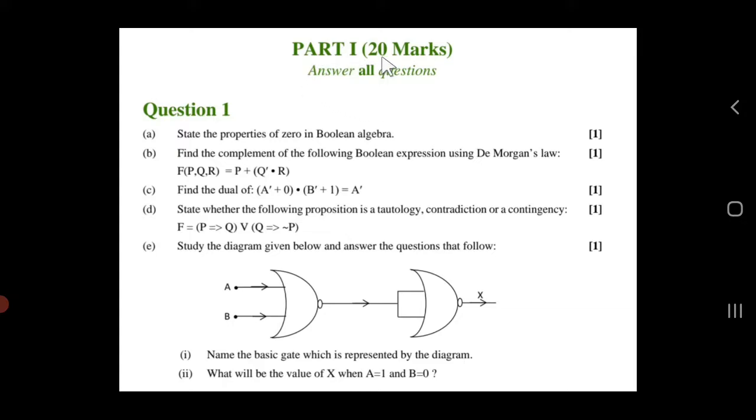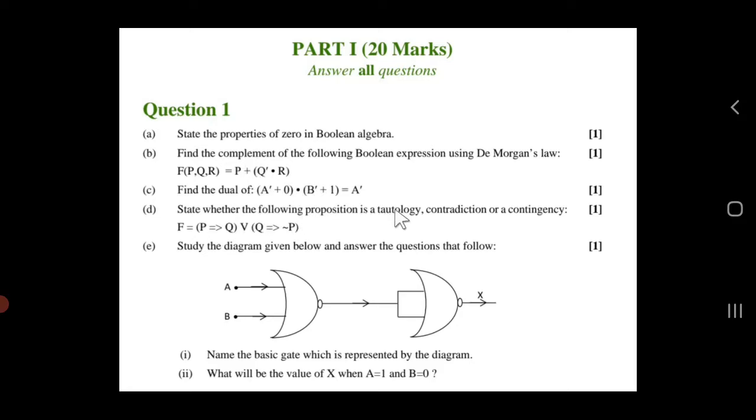So here in Part 1, which is of 20 marks. Now question number 1, state the properties of 0 in Boolean algebra. That means you have to learn all the Boolean laws with the truth table. Then find the complement of the following Boolean expression using De Morgan's law. So this is for the complement, right? Don't get it confused with the dual of the expression. After that we have the third one, part C, find the dual of this given expression. So duality and complement are two different things, so please check whether you have done it or not.